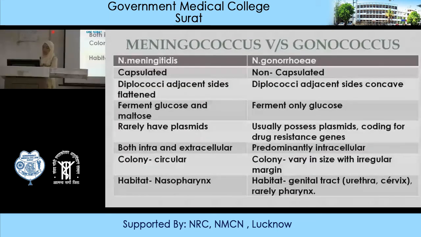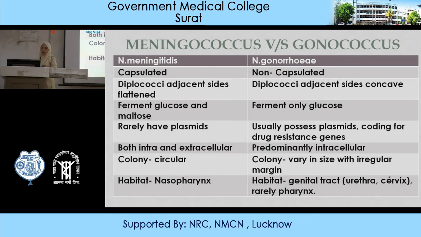Okay. Now these are the few differences. Going further to gonococcus, before we go, these are the differences. Neisseria meningitidis is capsulated, while gonorrhea is non-capsulated. In meningitidis, the diplococci have flattened adjacent ends, while in gonorrhea, sides are concave. Meningococcus ferments both glucose and maltose, and gonorrhea ferments only glucose. You can remember G for G, only ferment glucose.